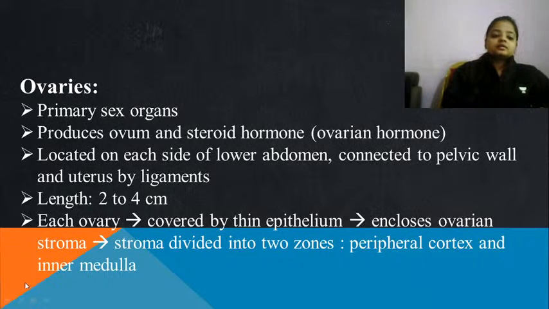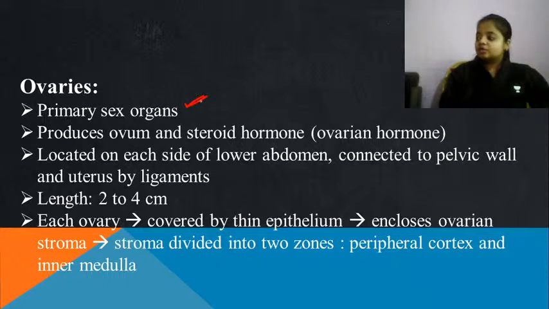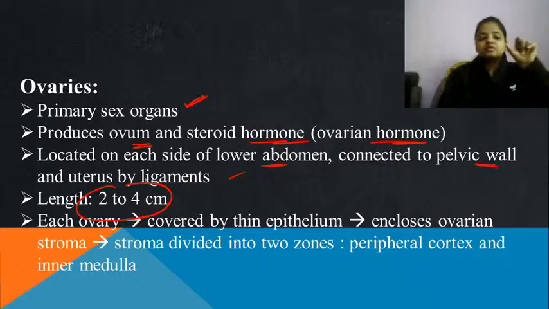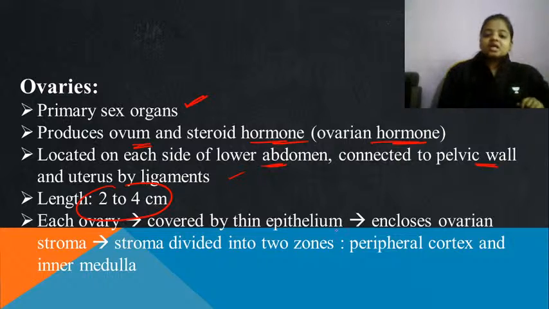Now the ovaries are primary sex organs, because if the ovaries will not be there, then how will the eggs be produced? Obviously not. They produce ovum and the steroid hormone, that is ovarian hormone, and also the female reproductive hormones. They are located in the lower abdominal area, connected to the pelvic wall and uterus by the ligaments. Its length is 4 centimeter, only this much. Each ovary is covered with epithelium, enclosed with ovarian stroma.